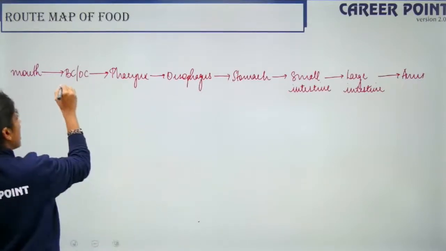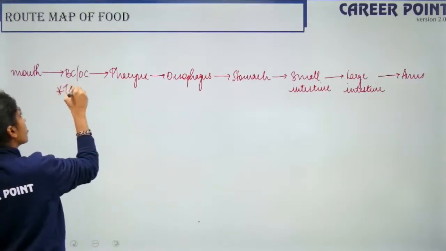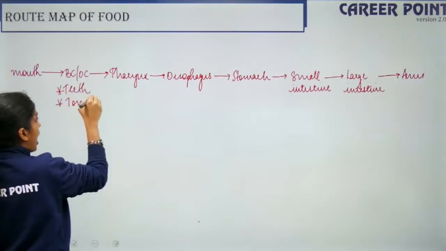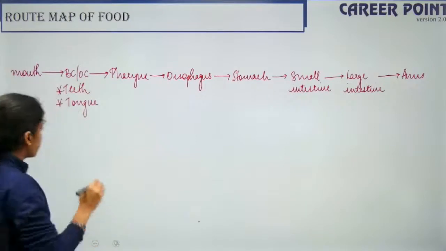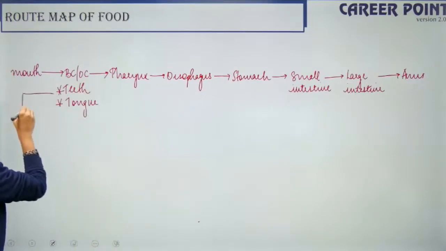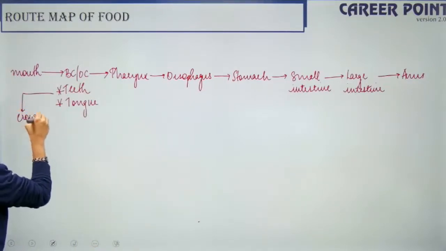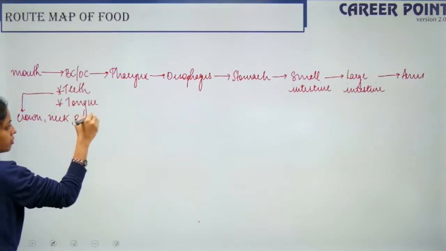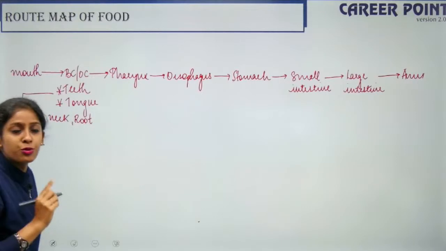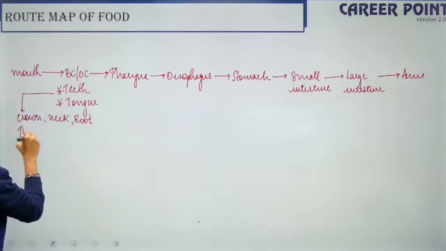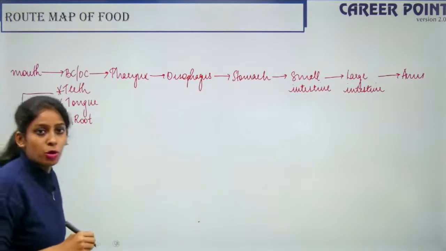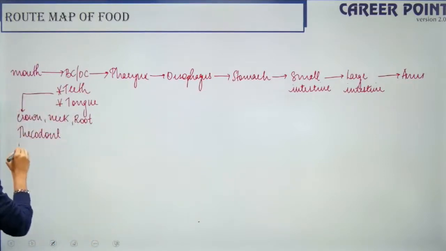So in your buccal cavity or the oral cavity, you have your teeth and you have your tongue, right? So I hope you remember the parts of the teeth. So what are the parts of the teeth? So the tooth has crown, neck and root, right? So what are the types of arrangement in your teeth? So we have thecodont. So that is a tooth embedded in the jawbone socket, right? So then we have diphyodont.